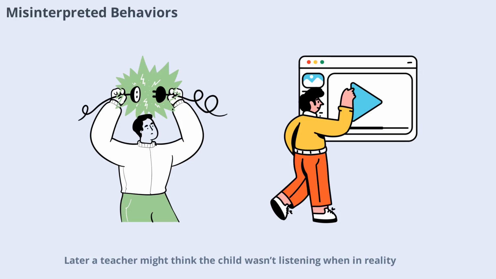Later, a teacher might think the child wasn't listening, when in reality, the child simply couldn't sustain attention. This misunderstanding can lead to frustration for both the teacher and the student. Recognizing the difference between willful behavior and cognitive limitations is essential for effective support.